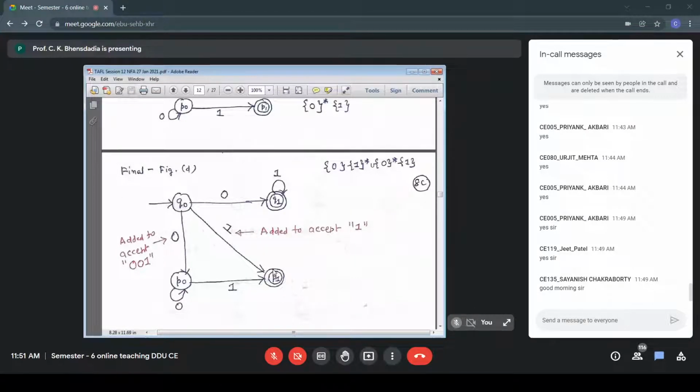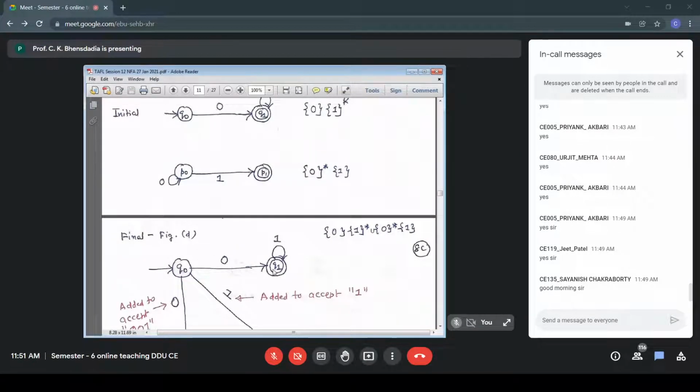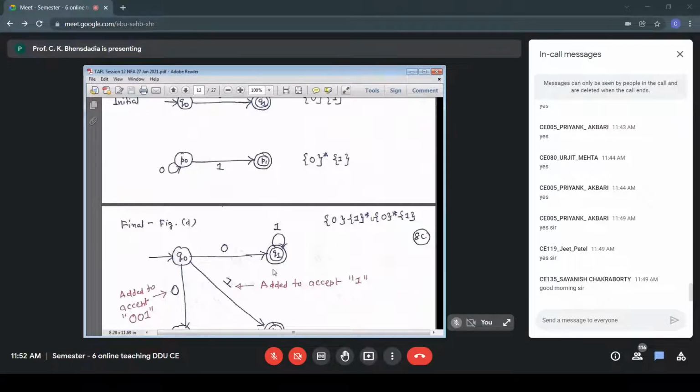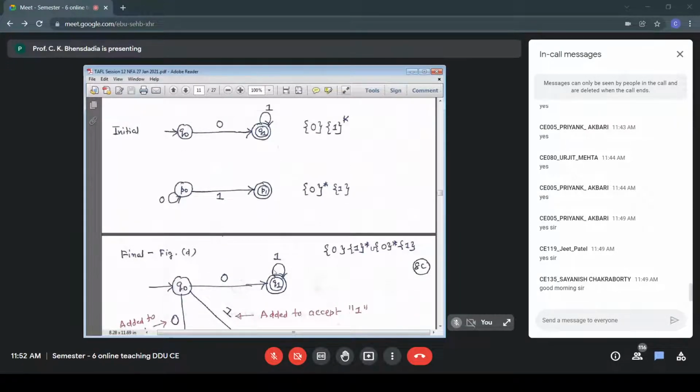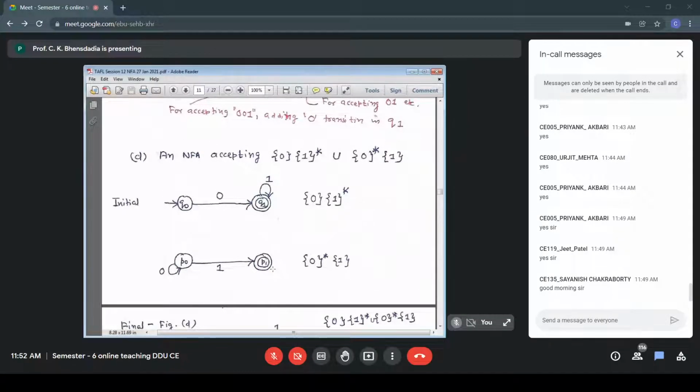We are connecting Q0, P0. Also, we have connected Q0, P1, because as per the RE, 01 star union 0 star 1, only 1 belongs to the language. Look at this RE, right corner, 01 star union 0 star 1.